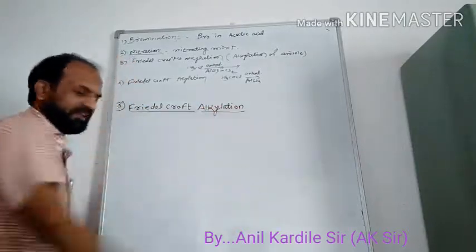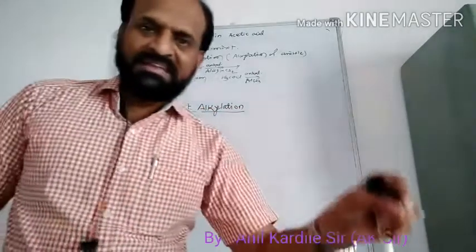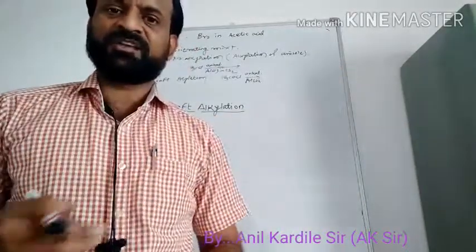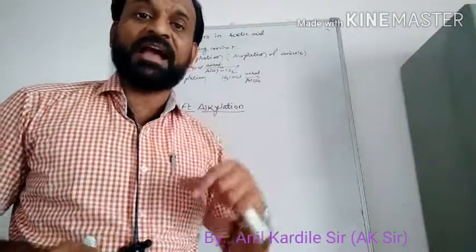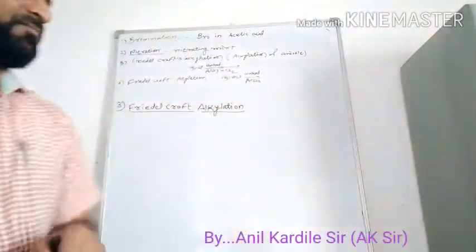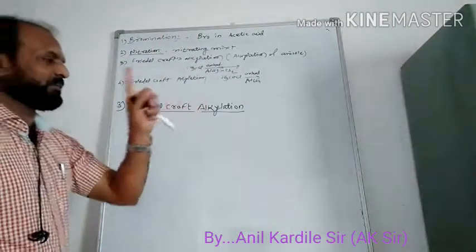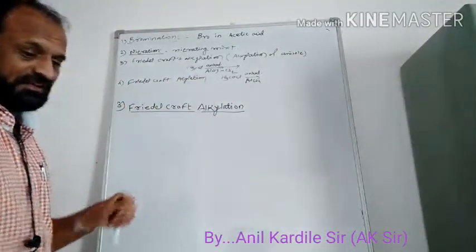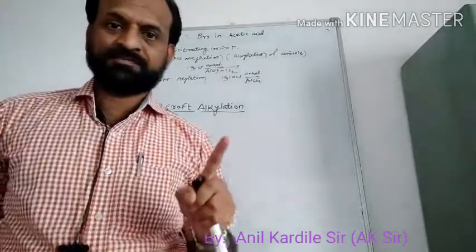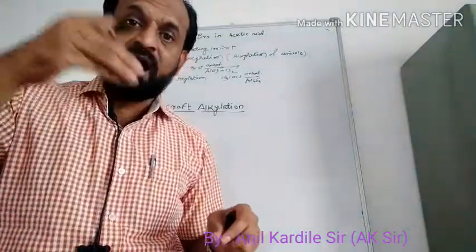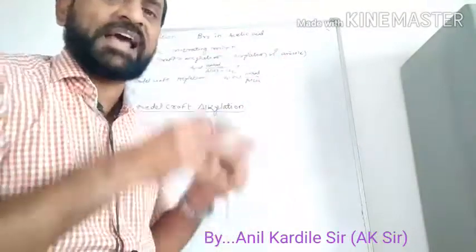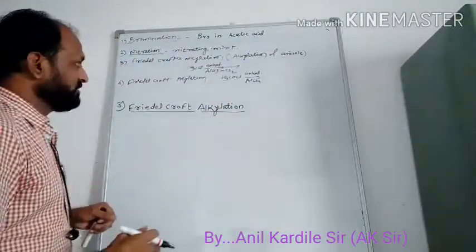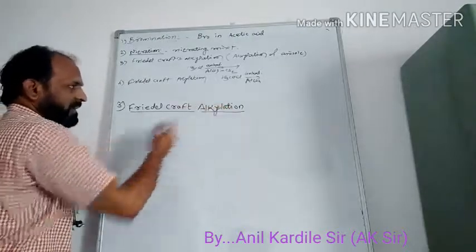What is meant by alkylation? What is meant by nitration? Addition of NO2 group. What is meant by halogenation? Addition of halogen. As like that, what is meant by alkylation? Addition of alkyl group. So it is again a very, very popular reaction in organic chemistry, Friedel-Crafts alkylation. In this reaction we are introducing an alkyl group into the aromatic ring.